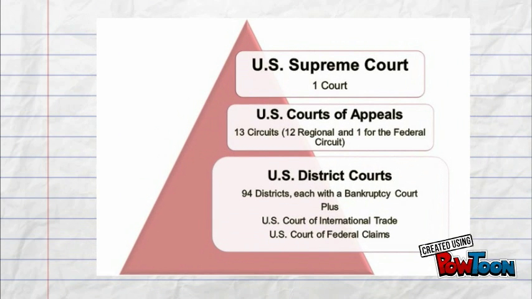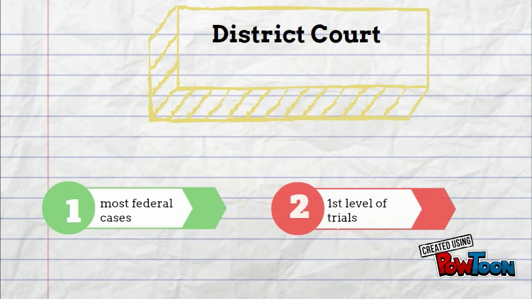There are 3 categories of courts: the District Court, the U.S. Court of Appeals, and the U.S. Supreme Court. The first and lowest level of courts are the district courts. They handle most federal cases and the first level of trials.